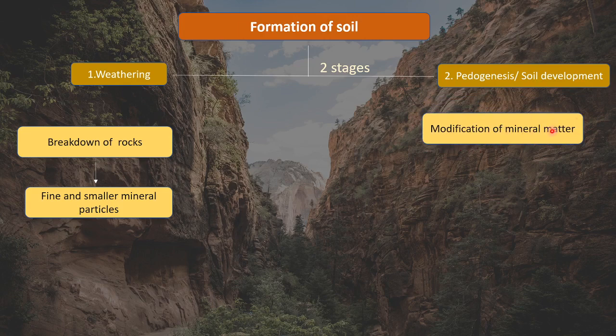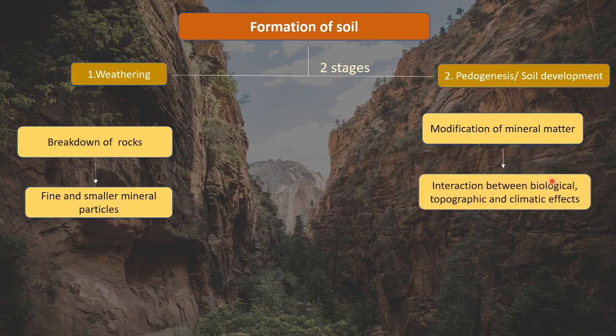What is this mineral matter? This mineral matter is nothing but these mineral particles that we actually obtain by the process of weathering. So after we have obtained these mineral particles, these then get modified by the interaction between biological, topographic and climatic effects. So this mineral matter interacts with biological, that is with living organisms. It interacts with topographic, that means topography means the physical appearance of an area. So the area could be mountainous, it could have a valley, it could be a plain, it could be a dry area, right?